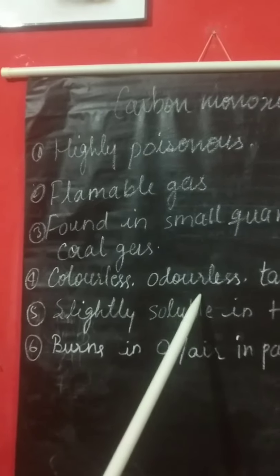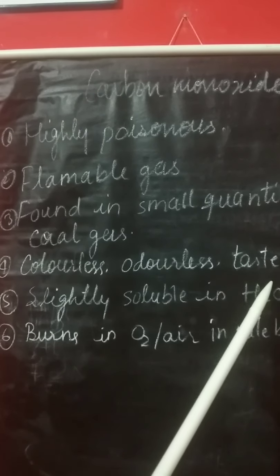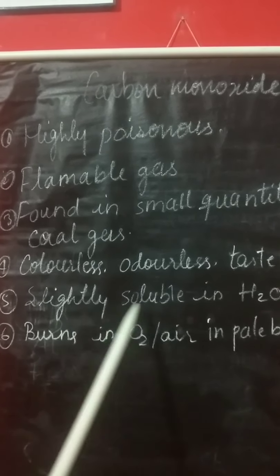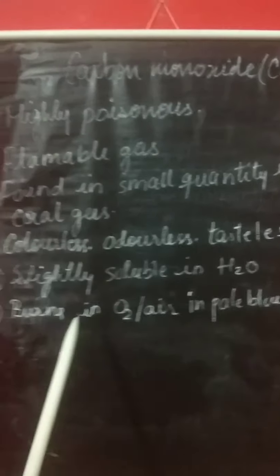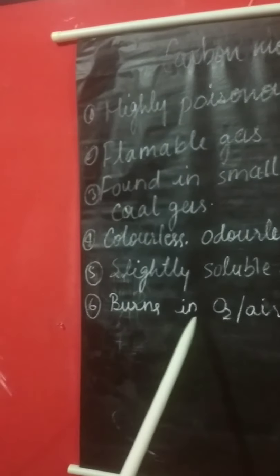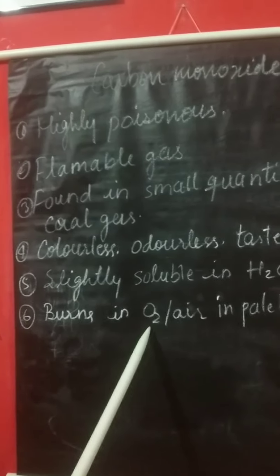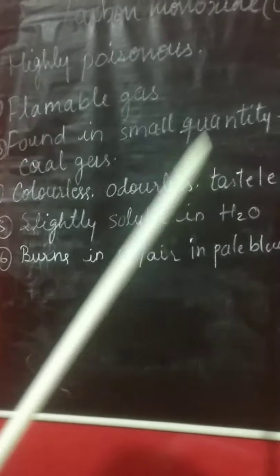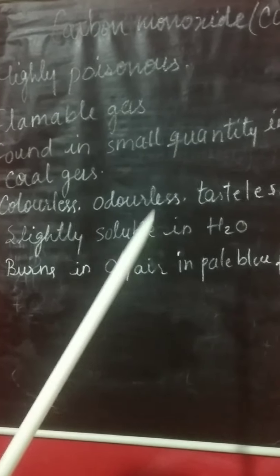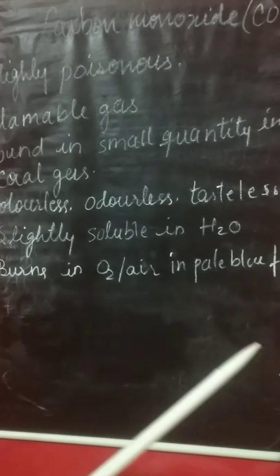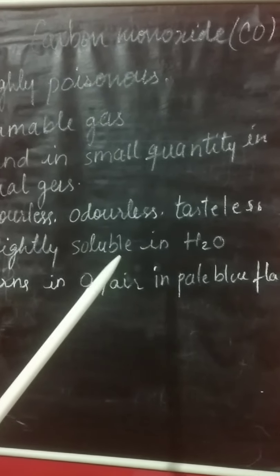Next, it is colorless, odorless and tasteless. Okay. Now it is slightly soluble in water. When carbon monoxide is burned in air or oxygen, its flame will be pale blue in color, and when it reacts with water vapor at high temperature, it forms carbon dioxide and hydrogen gas. Okay.